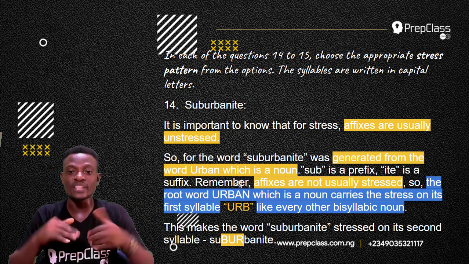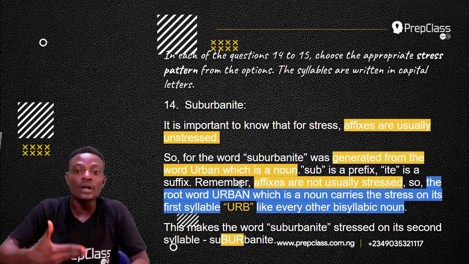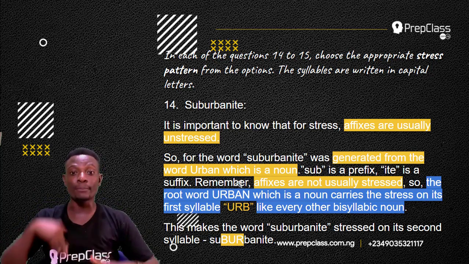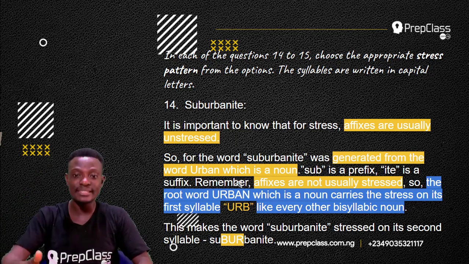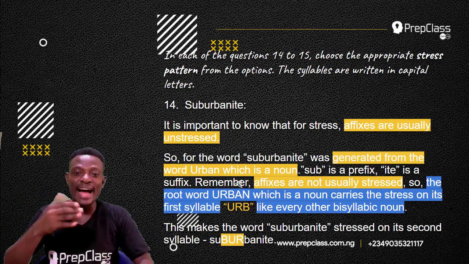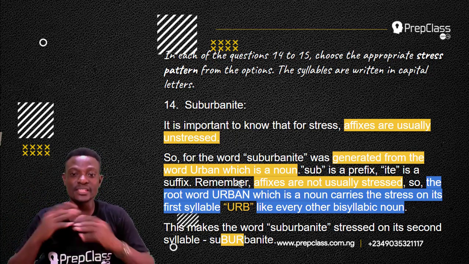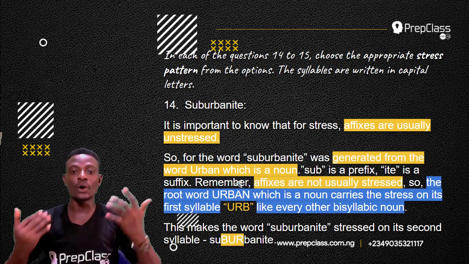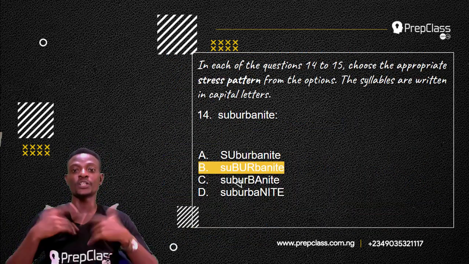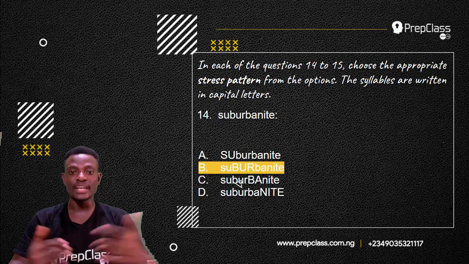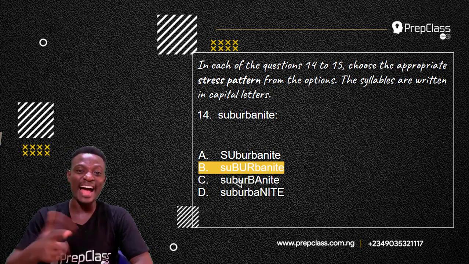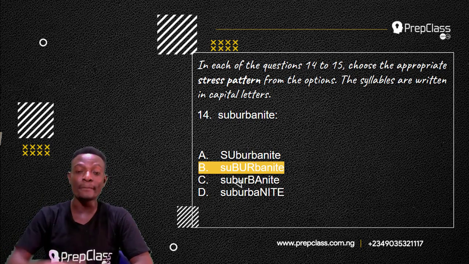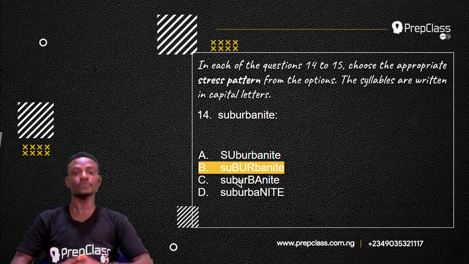So this makes the word suburbanite stressed on its second syllable. So when you pronounce suburbanite, you can hear the stress on the second syllable, suBURbanite. It is pronounced louder and longer than every other syllable. So the answer to this question is option B. So the answer to this question is suburbanite. Bur is receiving the stress as the second syllable, going by our analysis.